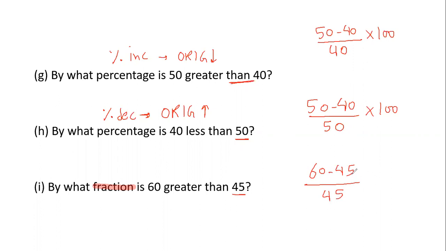So guys, if they say what percentage, I will multiply it by 100. If they say what fraction, I will not multiply by 100. I'll just leave it like this. 60 minus 45 is 15. So 15 over 45.